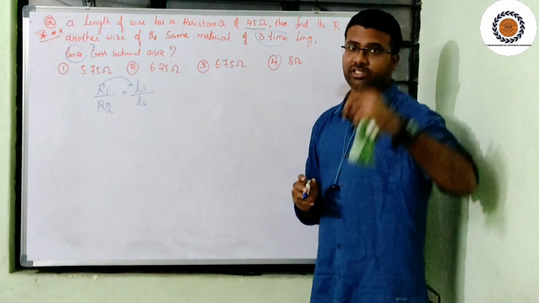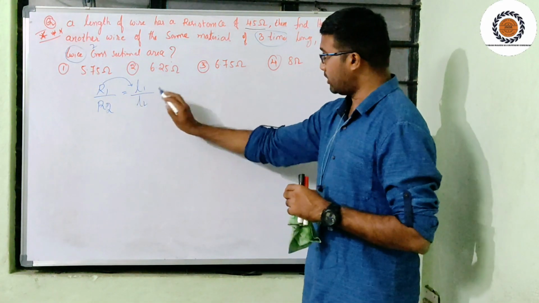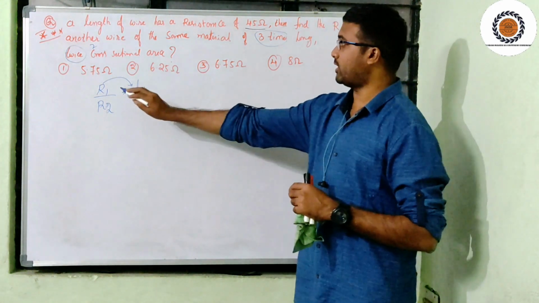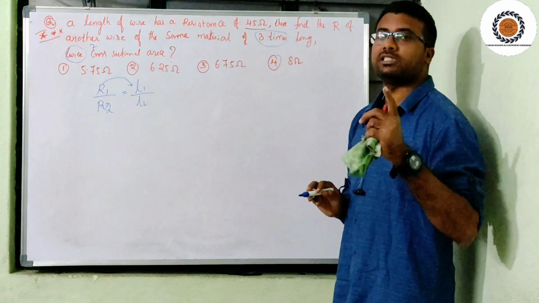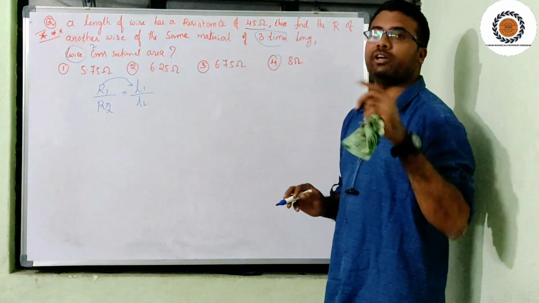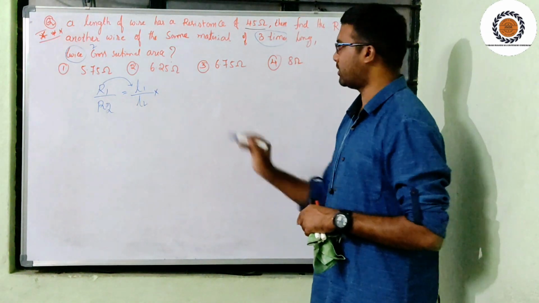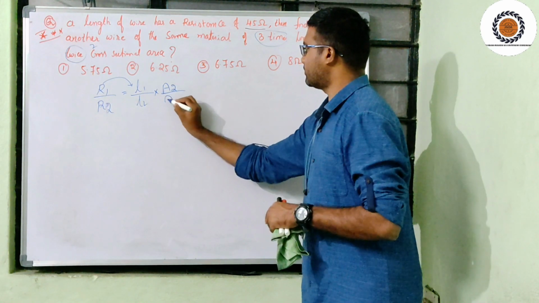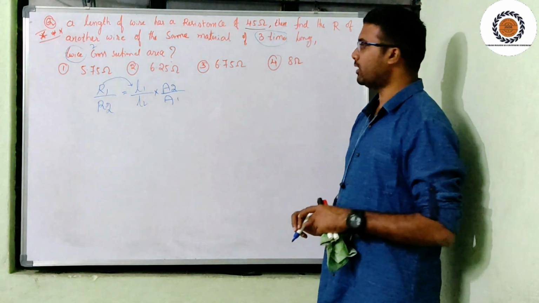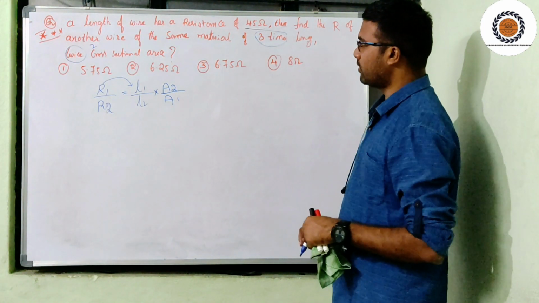Then what is the effect on resistance? That he is asking. So resistance is directly proportional to the lengthwise modification, and it is inversely proportional to the area-wise modification. How will the area-wise modification be done? That is A2 divided by A1. So R1 by R2 is equal to L1 by L2 into A2 divided by A1.